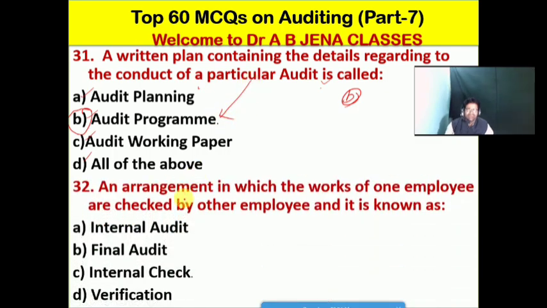So next one we will see, an arrangement in which the work of one employee is checked by another employee is known as what? A internal audit, B final audit, C internal check, D verification. Friends, C is the right option for this MCQ.